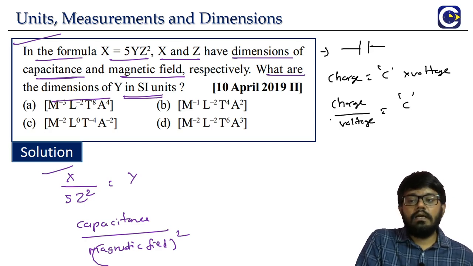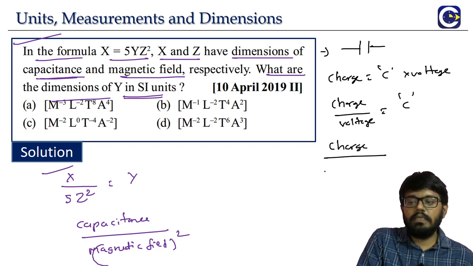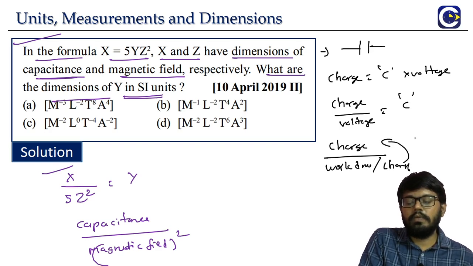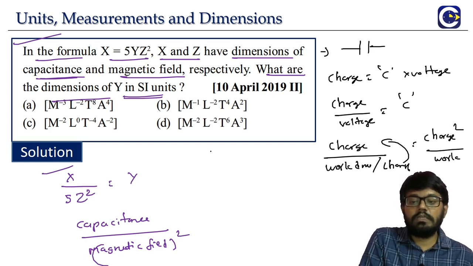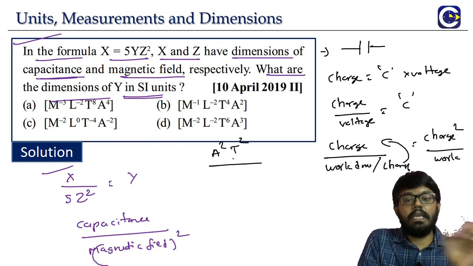Voltage means again work done by charge. So it will be what? Charge by work done per charge, means this will go to the numerator. It will be charge square by work done. Means what? Charge square means A square T square. Charge is A into T. A is the symbol used for current.